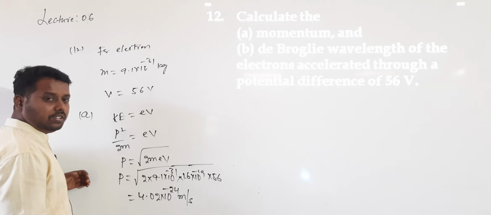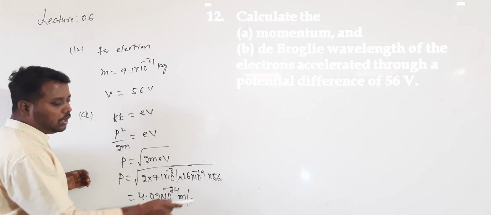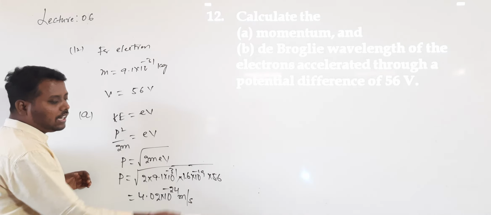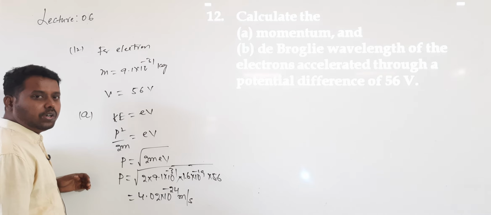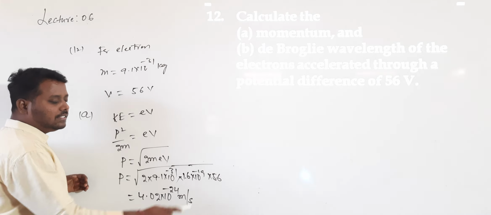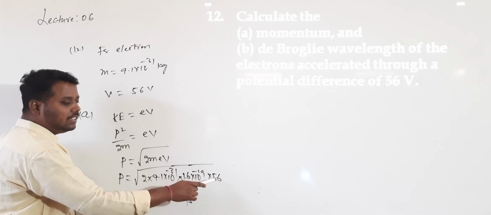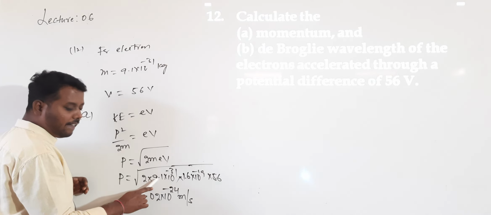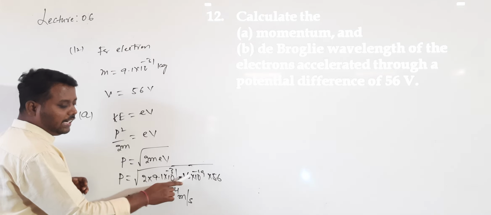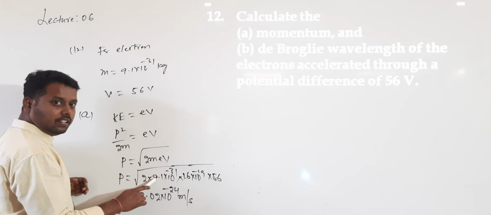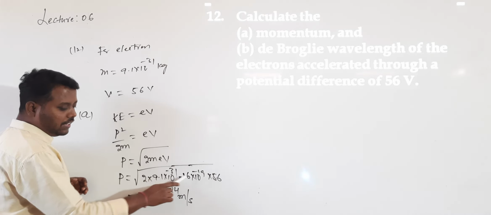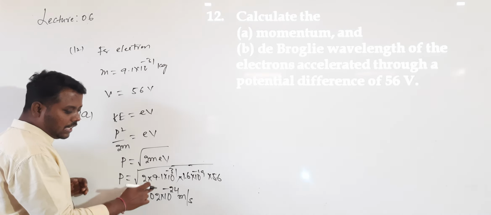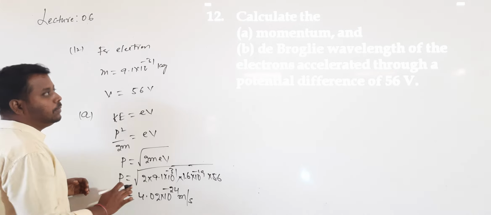So 56 into 2 is given by 1112. Root over 100 means 10, root over 121 means 11. So the answer is in between 10 and 11, some 10.5. The 10.5 is into 3, and into 4. 4 3s are 12. Okay, so after final simplification you will get the answer 4.02 into 10 to the power of minus 24. This is the momentum.